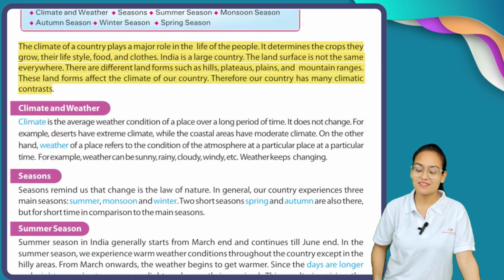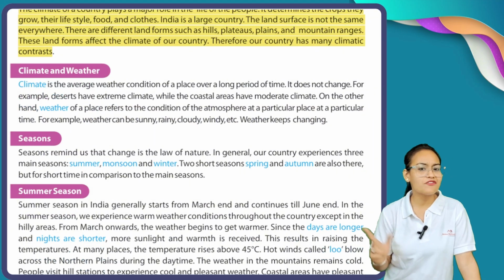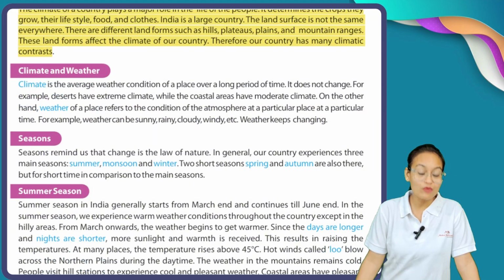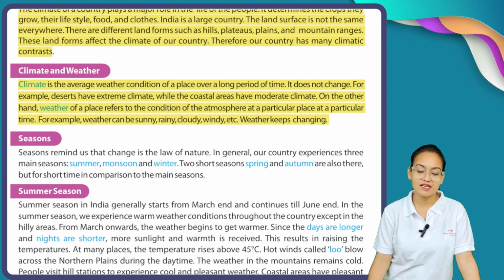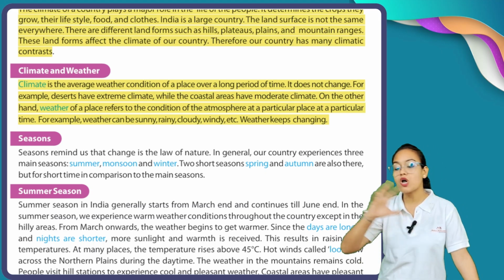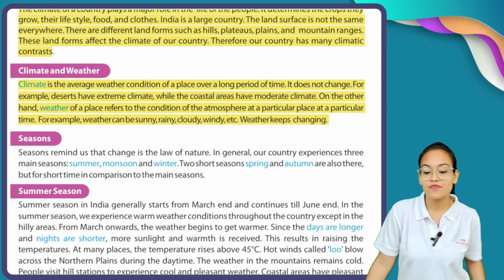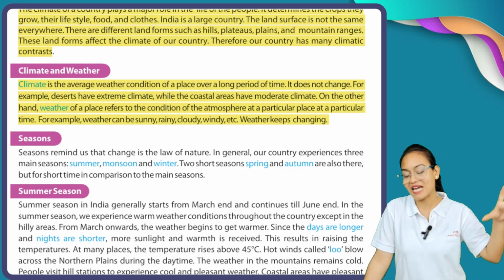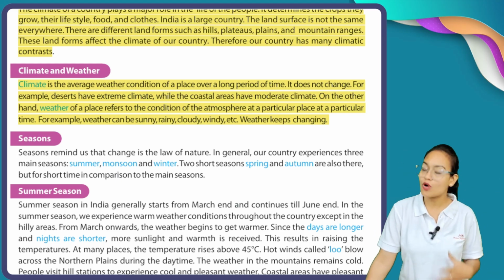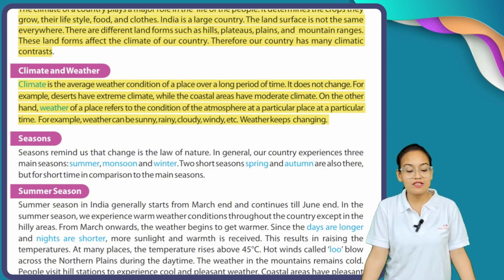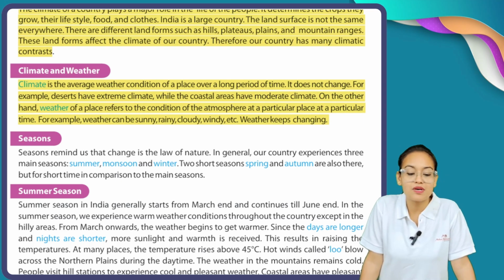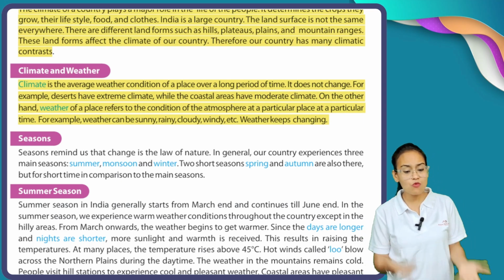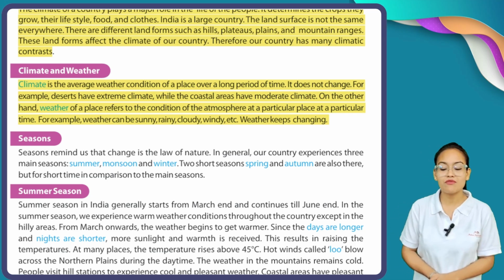So let's start. What is the difference between climate and weather? Let's see. A climate is an average weather condition of a place over a long period of time. It does not change. For example, deserts have extreme climate, while the coastal areas have moderate climate. On the other hand, weather of a place refers to the condition of the atmosphere at a particular place at a particular time. For example, weather can be sunny, rainy, cloudy, windy, etc.